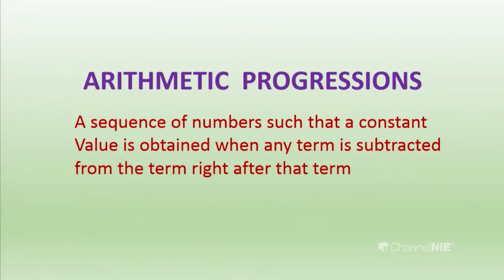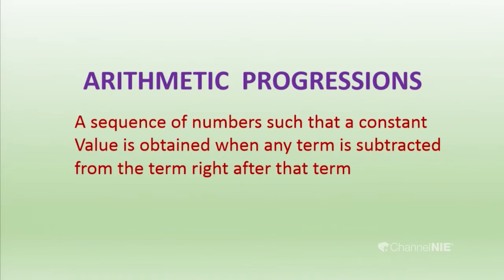So, they have a common difference, and they are called arithmetic progressions. Let us see the definition of the arithmetic progression. A sequence of numbers such that a constant value is obtained when any term is subtracted from the term right after that term. They are the arithmetic progressions.